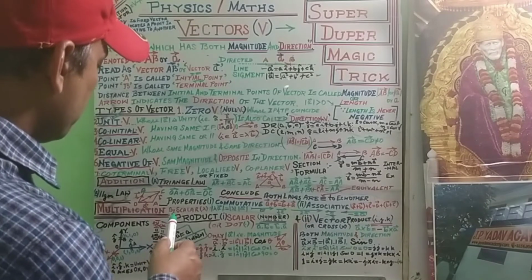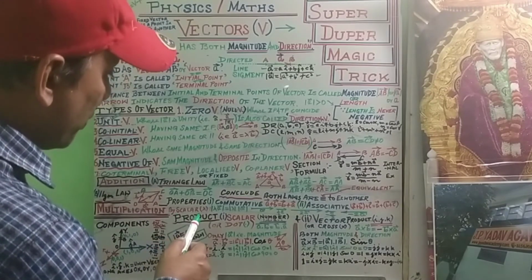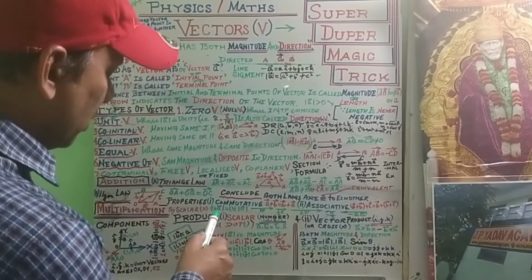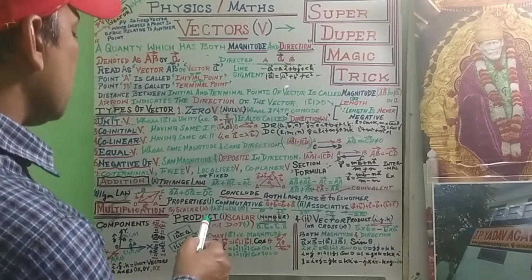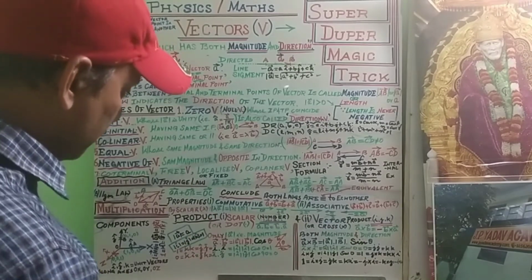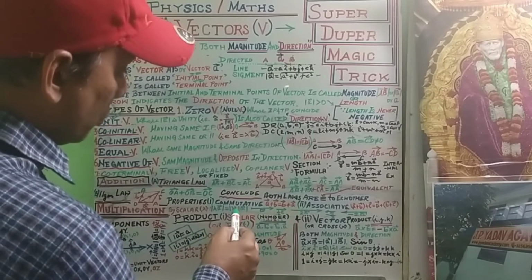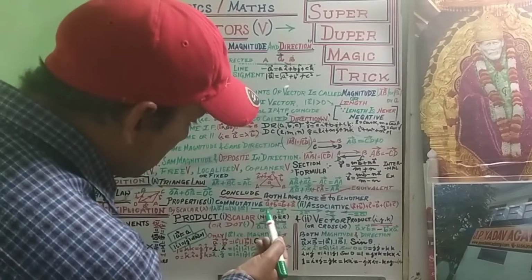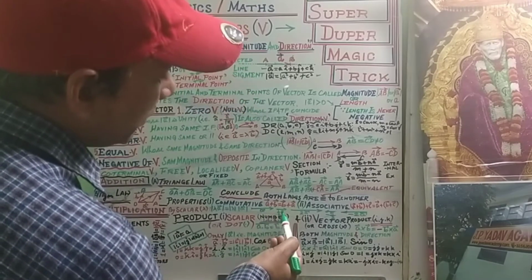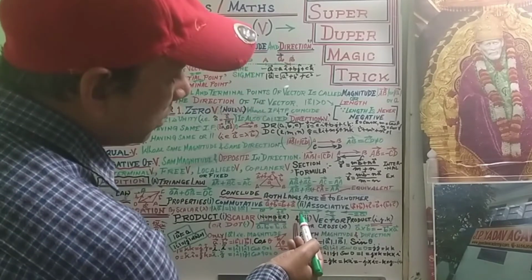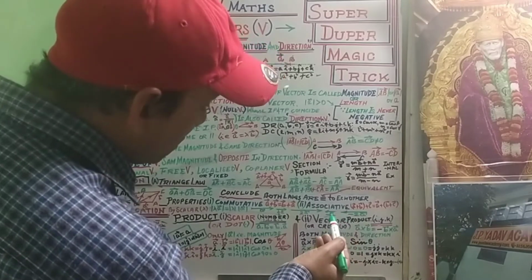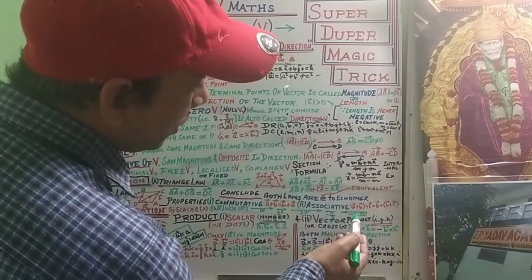Multiplication by the scalar lambda, that means mod lambda. This is a scalar quantity, that means a number like 1, 2, 3, etc. The modulus of lambda times a vector is equal to mod lambda mod v. For example, if a is the vector, then 2a is double it, and with a negative scalar the direction is changed, giving minus a by 2 and minus 2a.